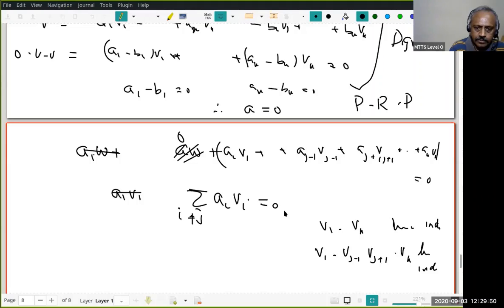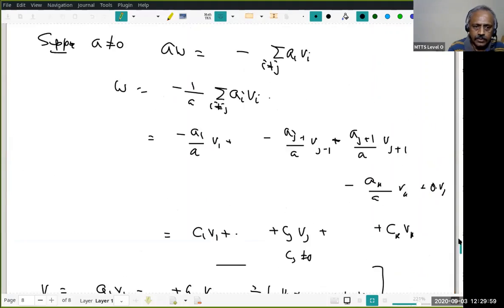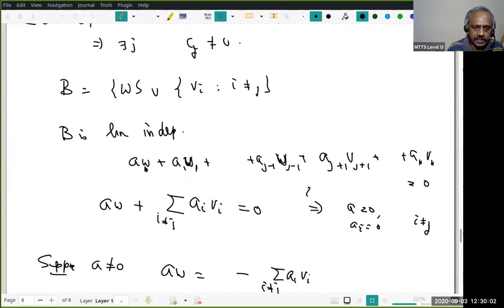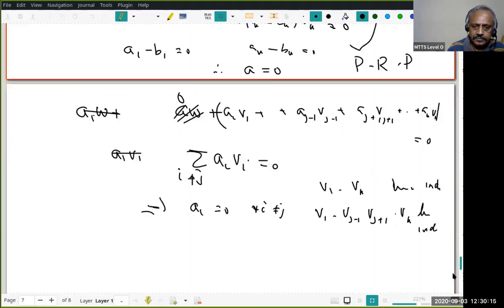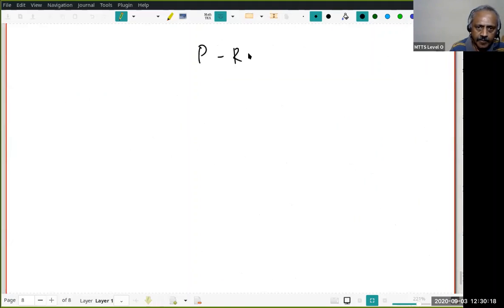Therefore this shows that ai is 0 for all i, of course not equal to j. So what did we do? Assume that a w plus a1 v1 plus this etc. ak vk is 0. Then I have proved a must be 0 and all the ai's which occur here are also 0. That means b is linearly independent. This is proved. Do you understand this? So we have proved b is linearly independent.